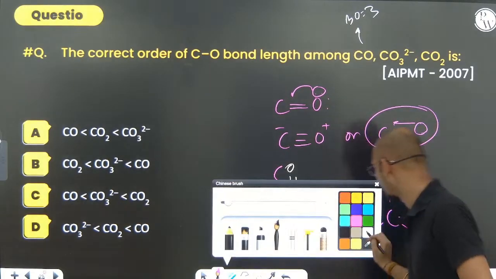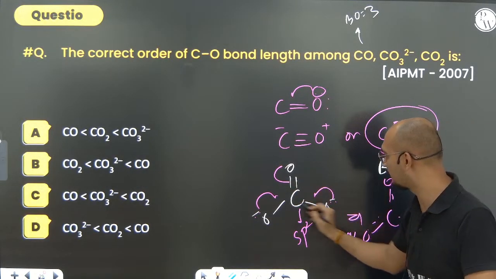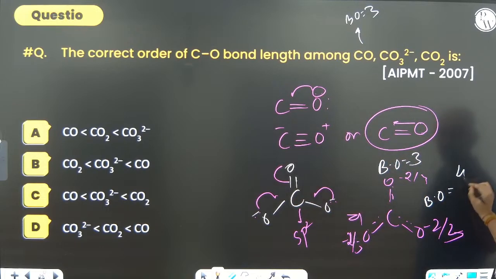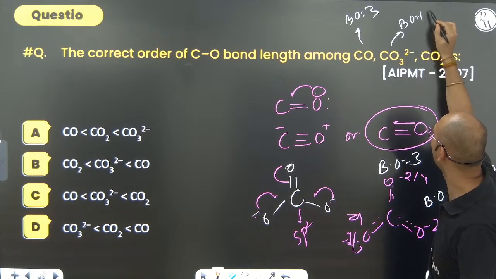Bond order comes out to be, how many total number of bonds are there? 1, 2, 3, 4. How many of the CO bonds are there? 3. So total number of bonds 4 by total number of CO bonds 3, that is 1.33. So what is the bond order here? Bond order here is 1.33.